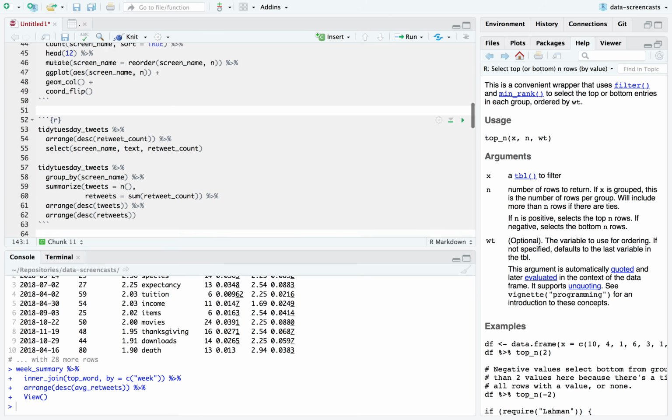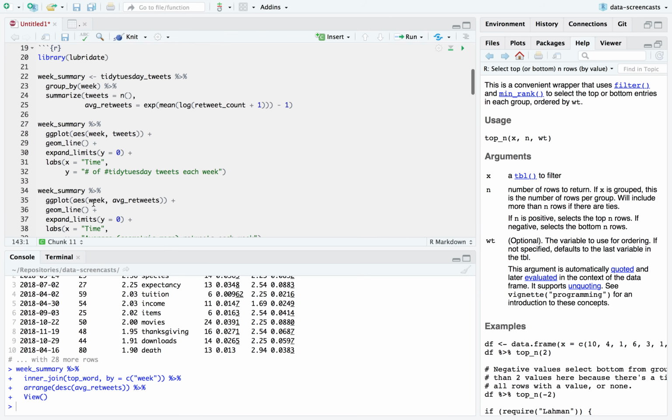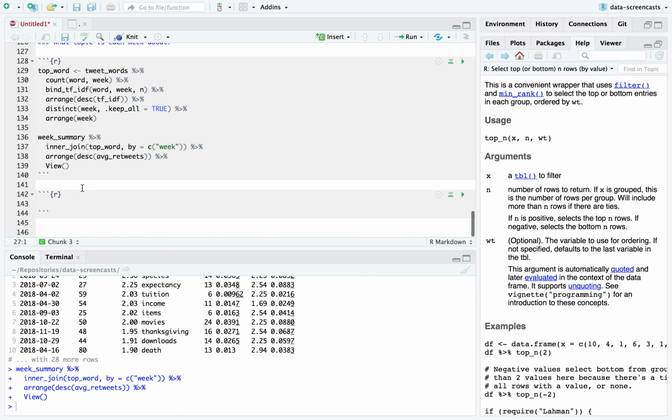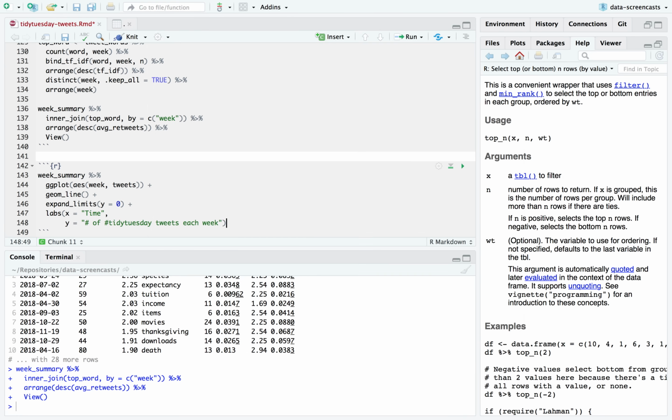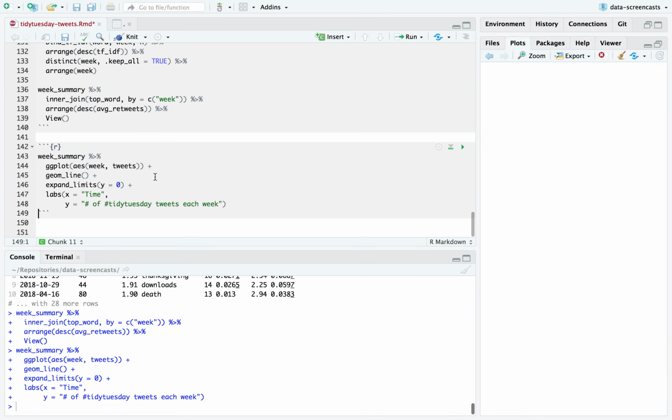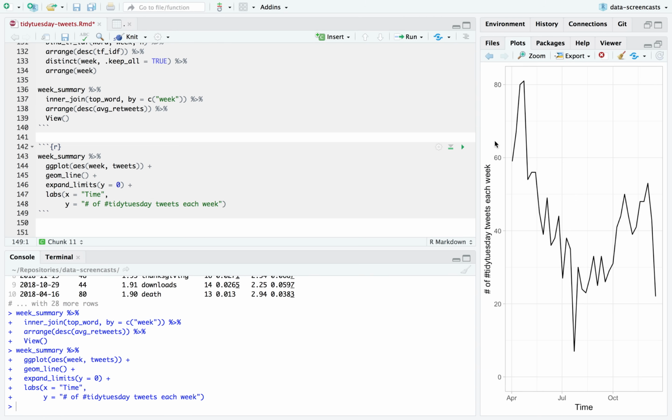I've got our week graph up here. What if I grabbed this? I'm going to copy it, bring it to, oh my god, I'm three quarters of the way through and I haven't saved the file once. What would Jenny Bryan say? I'm going to save as Tidy Tuesday Tweets. Okay, wow. Here's something neat.